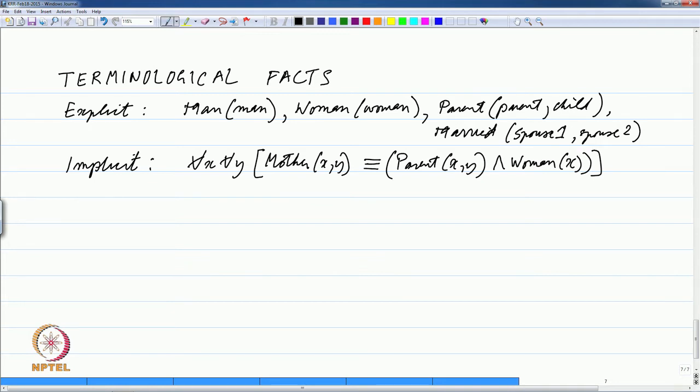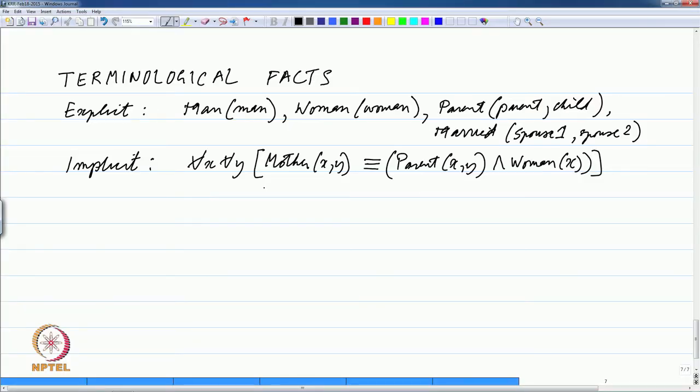So, given the explicit predicates man, woman, parent, married, we can introduce a new predicate called mother, and maybe the language that we are talking about says that okay, Yashoda was Ram's mother and so on and so forth. If you want to listen to such stories, we should be able to make sense of what you mean by mother, and here is a way of defining this. You can even define a category called mother.